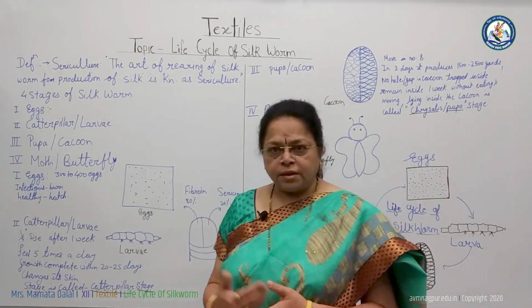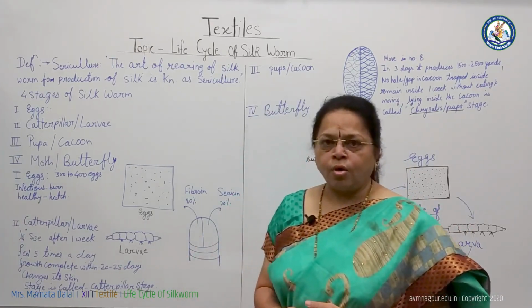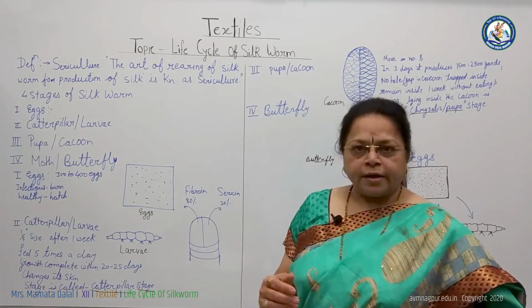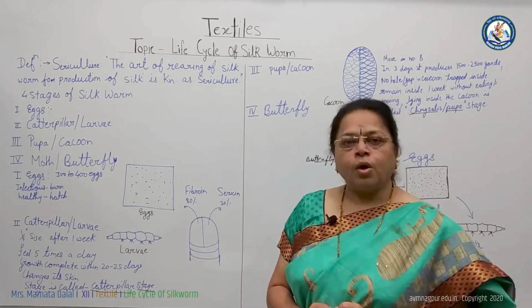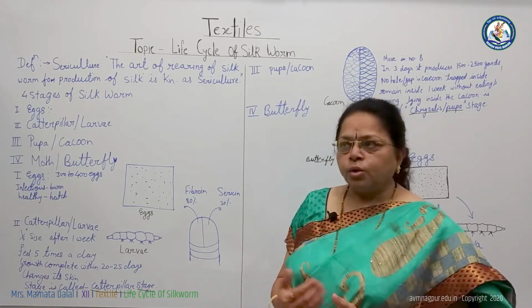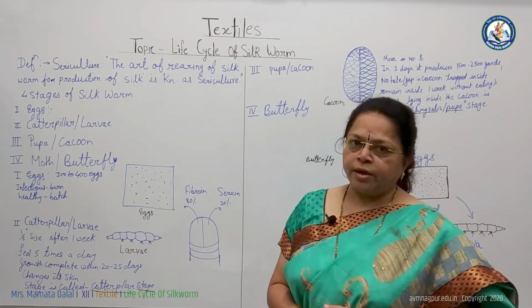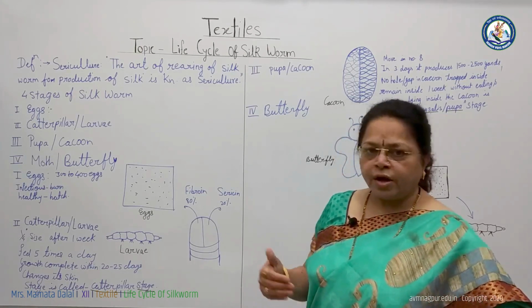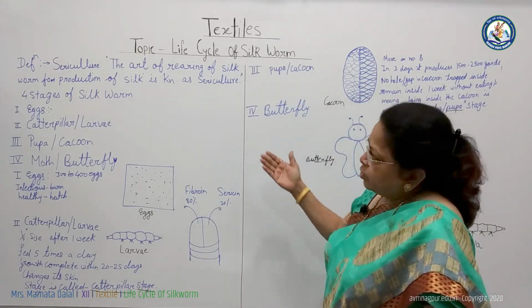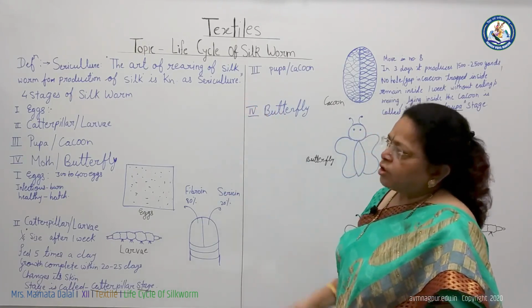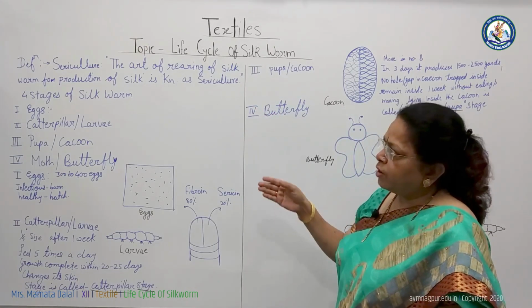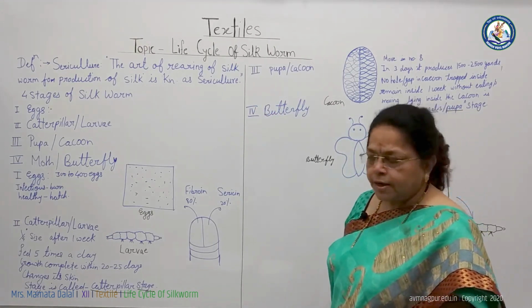The silk yarn is obtained through two methods: cultivated silk or non-cultivated silk. Non-cultivated silk is also known as wild silk. Here we are looking at the process of four stages required for manufacturing silk yarn.